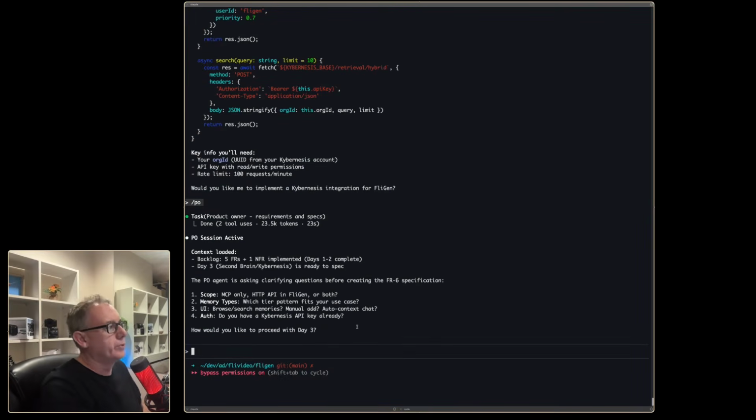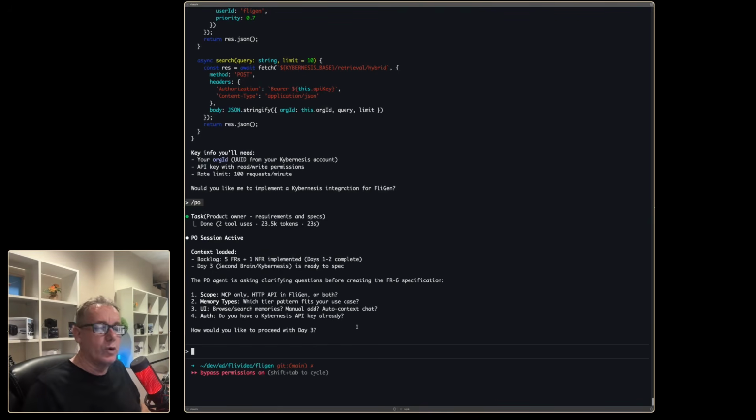So I'll say, I've put an API key for Kybernesis down into the clipboard. I'm not sure where we're doing environments. I'm assuming we need to set up an environment key called Kybernesis API or something like that. And then I can put the value in.